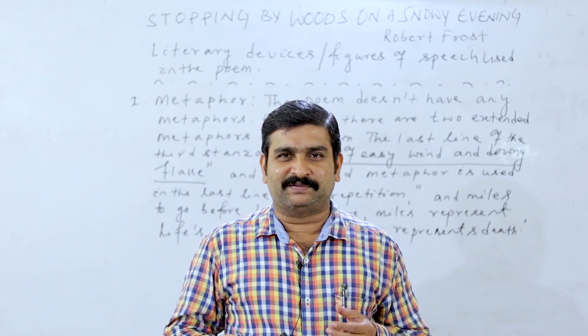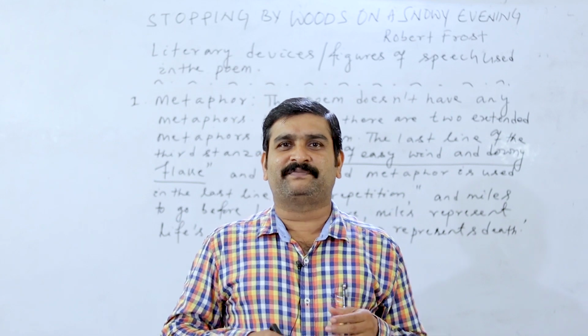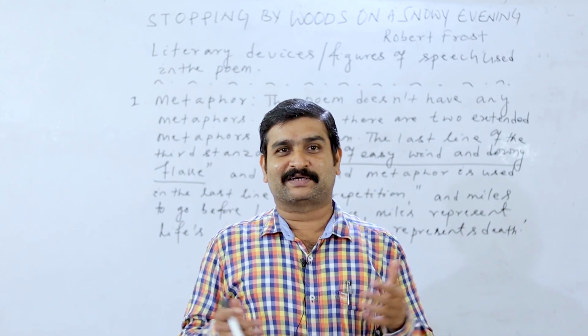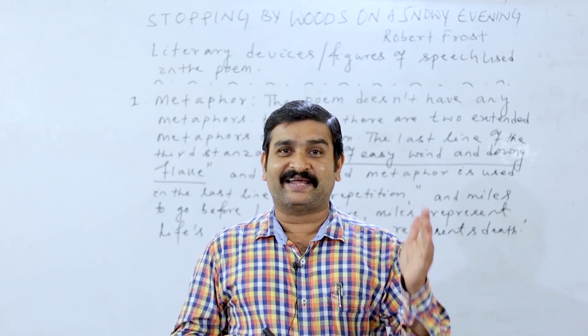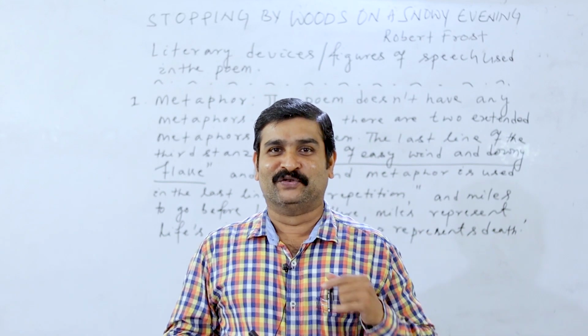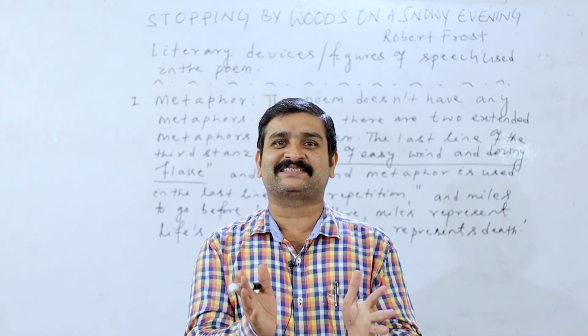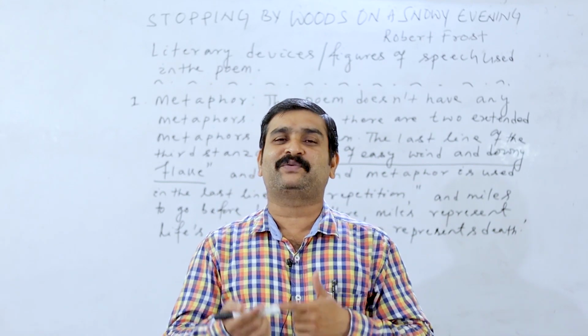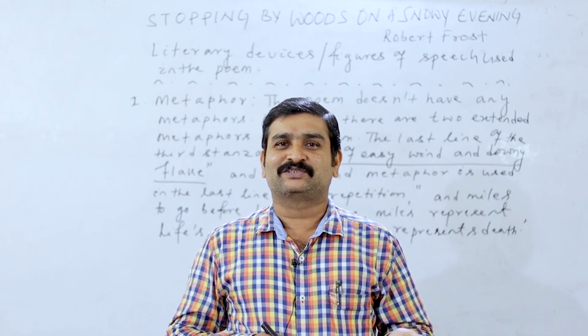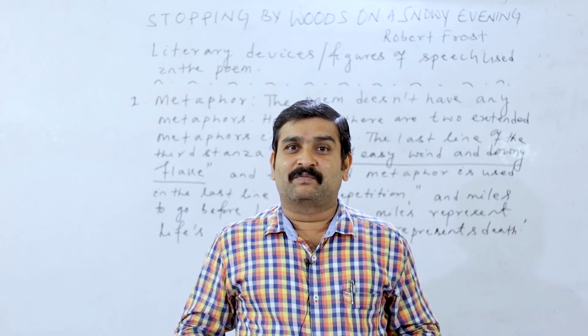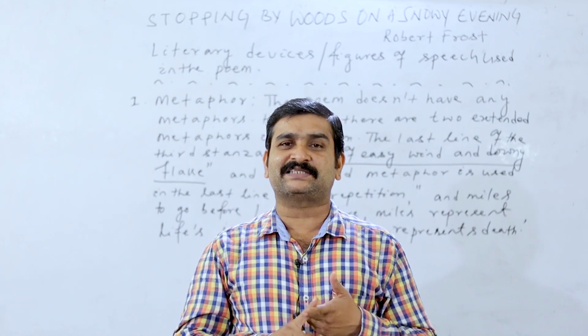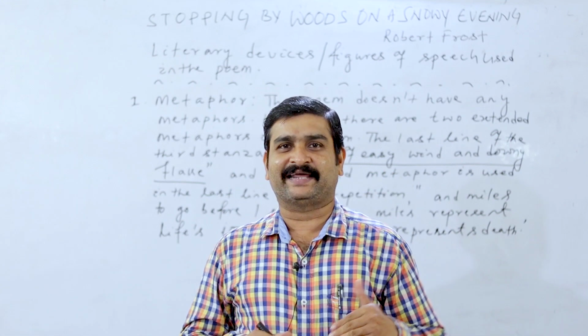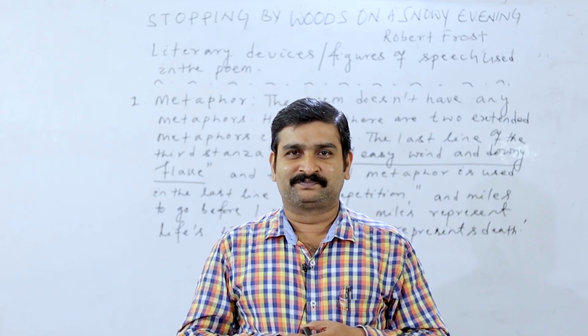Suppose you love somebody and you compare your beloved's face with a moon. Then what is the sentence? Her face is like a moon. Somebody's face is compared with a moon and we are using as and like. So definitely it's a simile. But a comparison with the absence of as or like is called a metaphor.